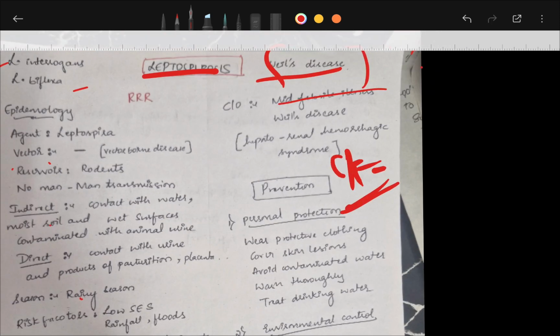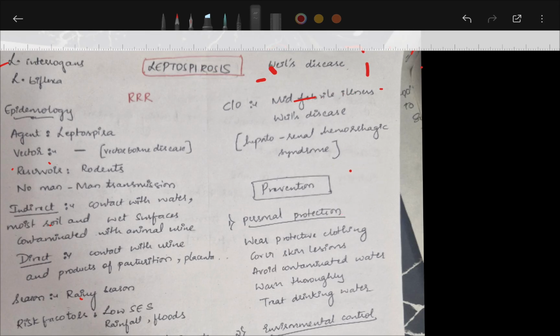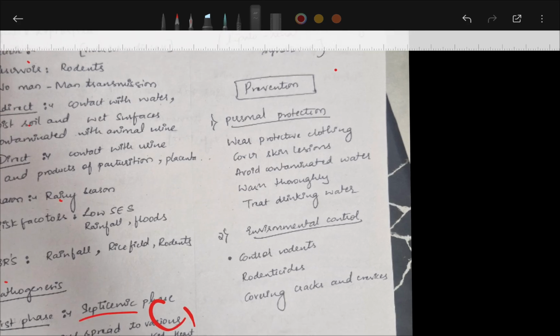Clinical features: mild febrile illness, then hepatorenal hemorrhagic syndrome. Prevention: personal protection, wear protective clothing, cover skin if there is a lesion. Avoid contaminated water. Wash well, treat drinking water. Environmental control of rodents, using rodenticide, covering cracks and